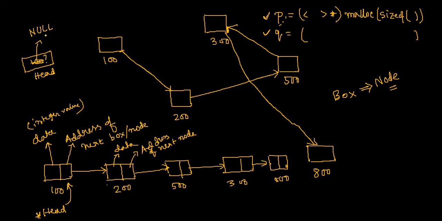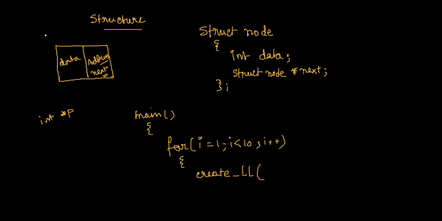So that means head is pointing nowhere. So the pointer is pointing nowhere. Okay. So that means at the very beginning of the execution of the loop, your head should be initialized by null.